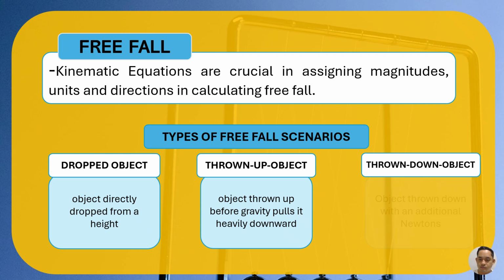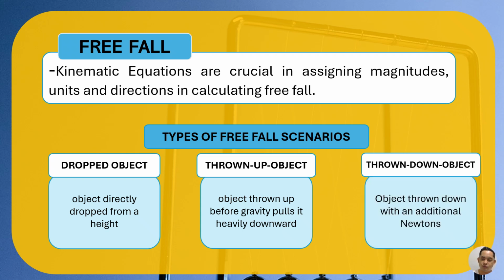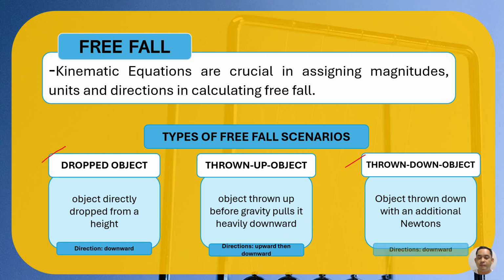Thrown down object, yeah, you apply force, kana ganing murag dribble ba nga applyan pag mo force ang pag-drop sa object. So thrown down object and drop object related siya, is just that mas kana ganing paspas ang paghulog aning throwdown, but the gravity or the acceleration is constant in every situation since free fall man siya. Okay, so direction is downward, upward una before siya biraon sa gravity pababa. And we have also downward.